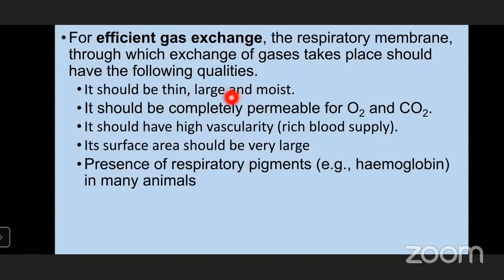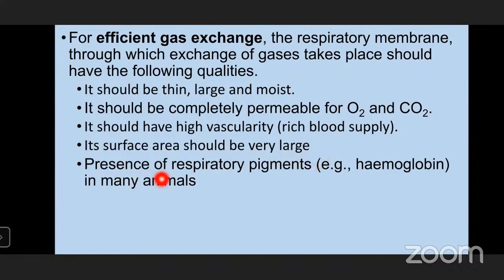It should be thin so that exchange of gases takes place easily, the surface area should be large, it should be moist, and it should have high vascularity. Why high vascularity? Vascularity means a rich supply of blood vessels. That is, blood vessels should be more in number in that region.